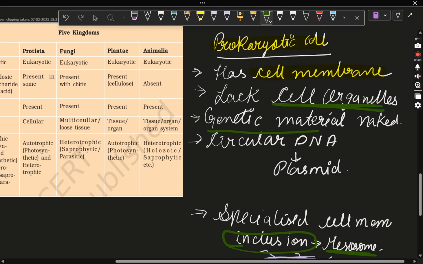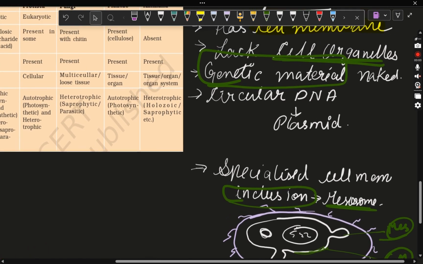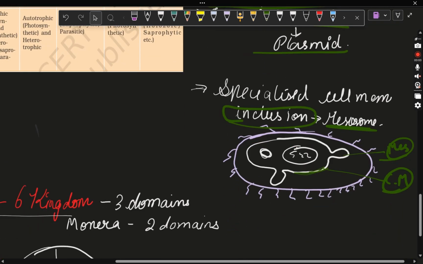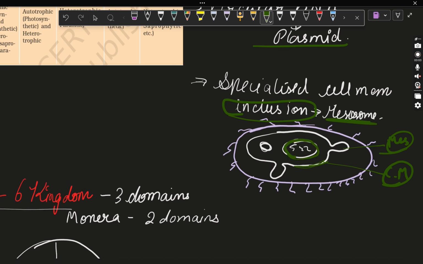Next, genetic material is naked. Okay, this is an interesting thing. And circular DNA is plasmid. See, in prokaryotic cells, the genetic material is not covered by any nuclear membrane or nucleosome or any such thing. They are just randomly arranged and grouped together.